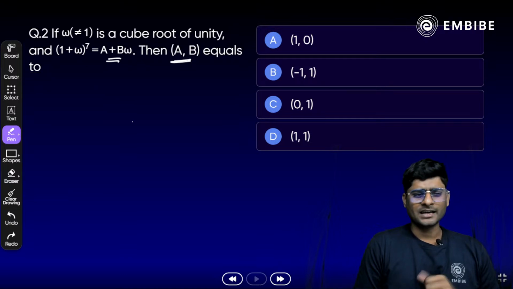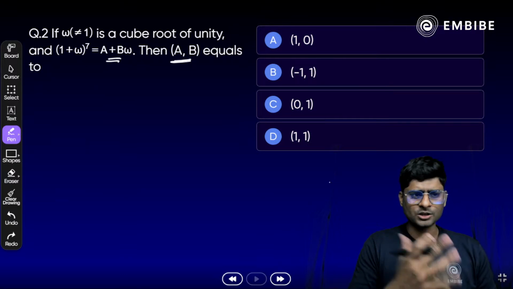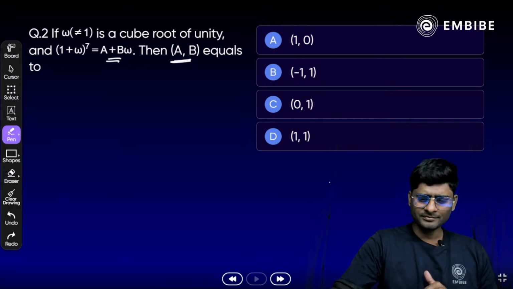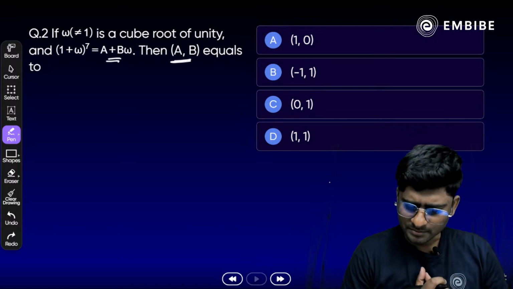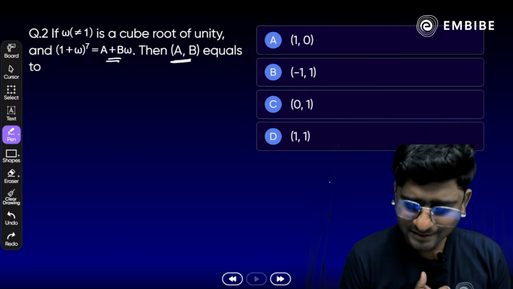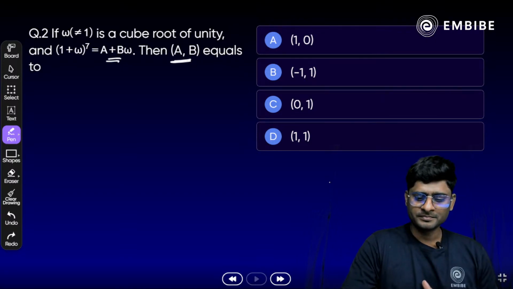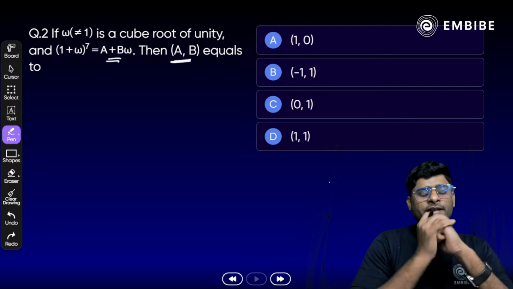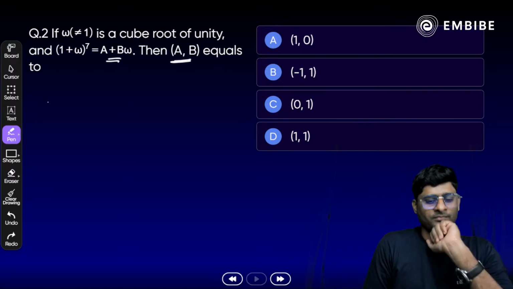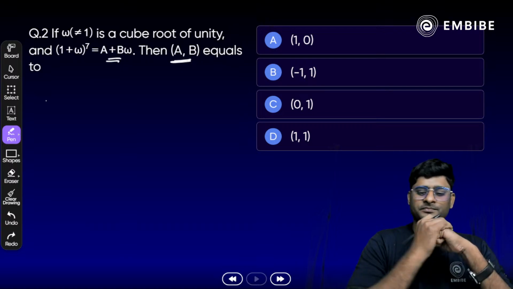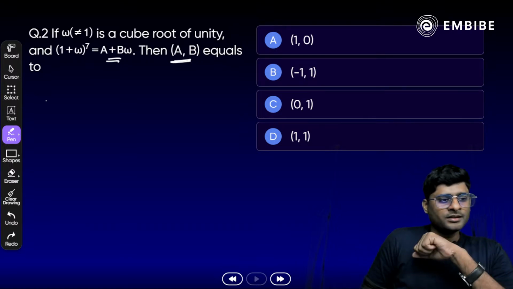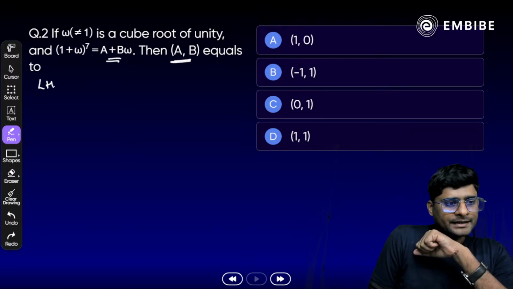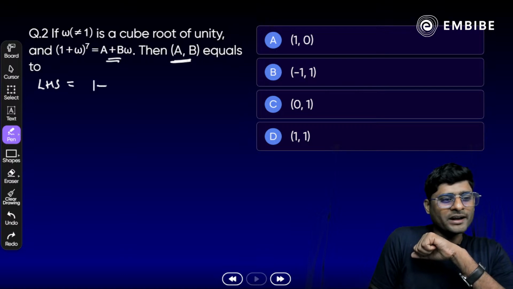I have already given the hint here. Omega is a cube root of unity. Take your time. Abdullah, Shantanu, Harvinder. Anyone? Think about it. So easy. How do we approach this? Look at the left hand side, which is (1 plus omega) whole raised to power 7.